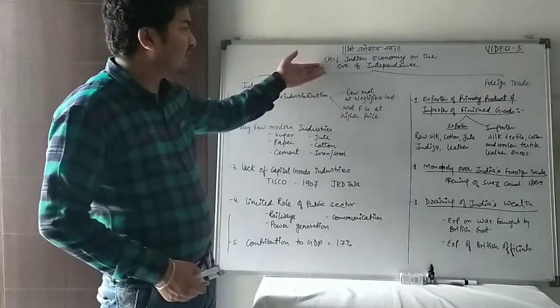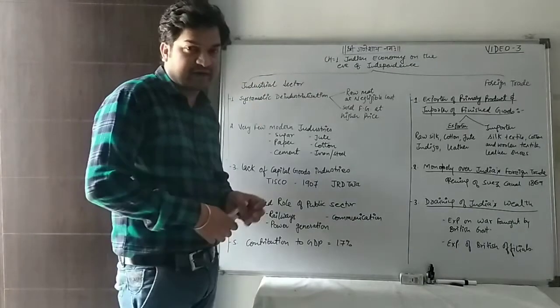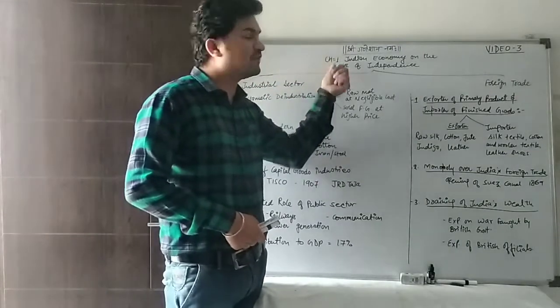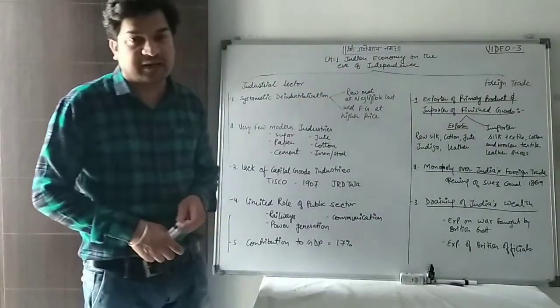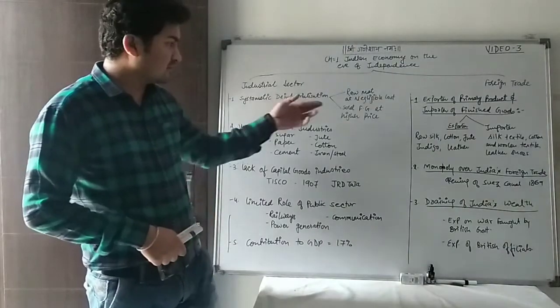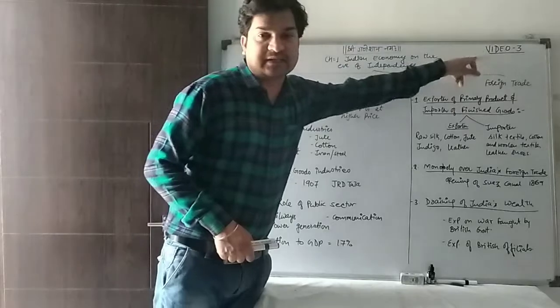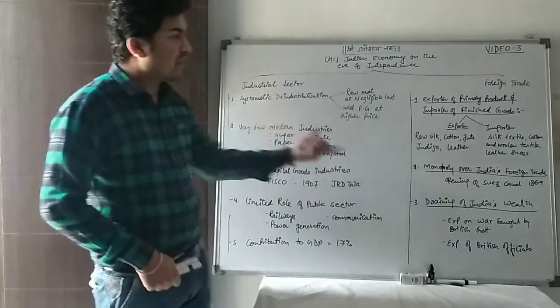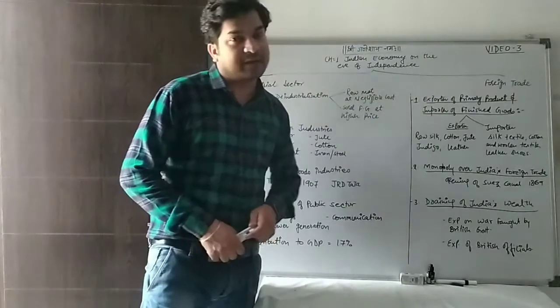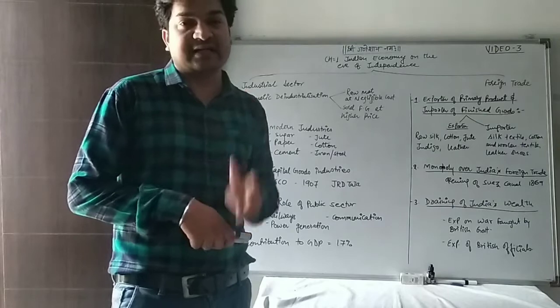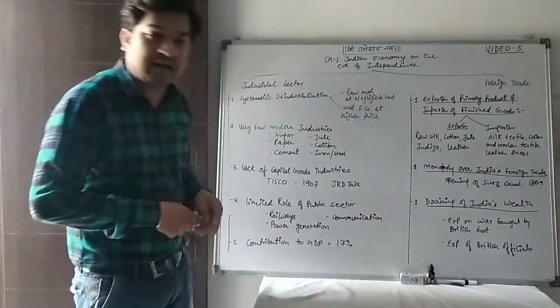Actually, in the previous videos, we talked about the Indian economy on the eve of independence. That is chapter 1 of Indian Economic Development of 12th class CBSE. In the same chapter, we are doing video number 3, which is based on the industrial sector on the eve of independence as well as foreign trade on the eve of independence. So we are talking about the two major sectors at that time.